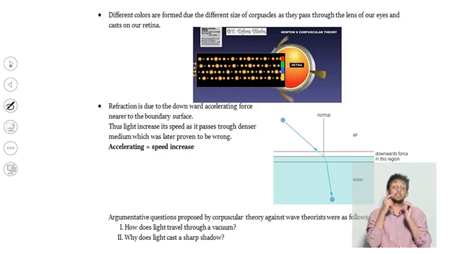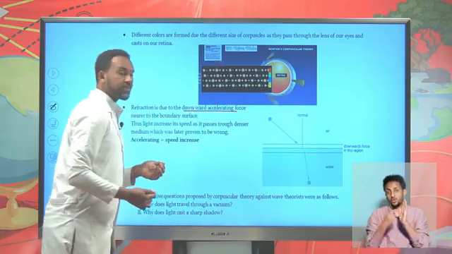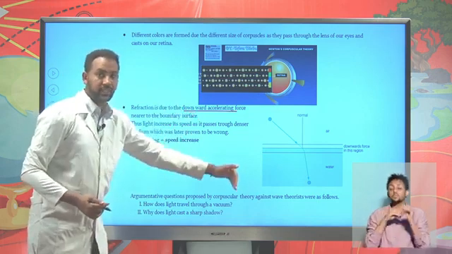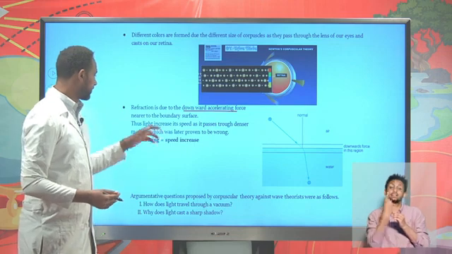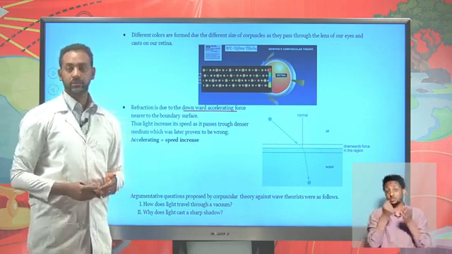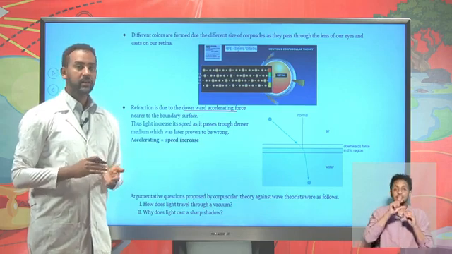And refraction is due to a downward accelerating force. This is what he proposed. There is a downward accelerating force, so those particles, the corpuscles, move faster in a denser medium. This is what he says. But unfortunately, this theory failed, because light moves slower in a denser medium.